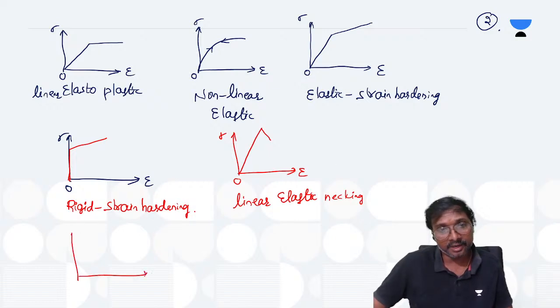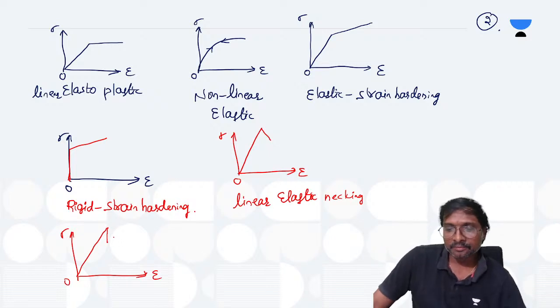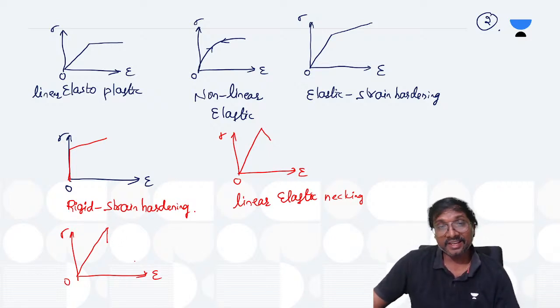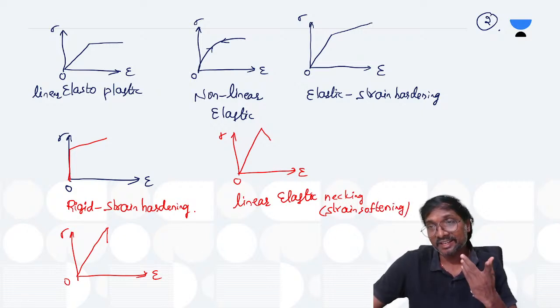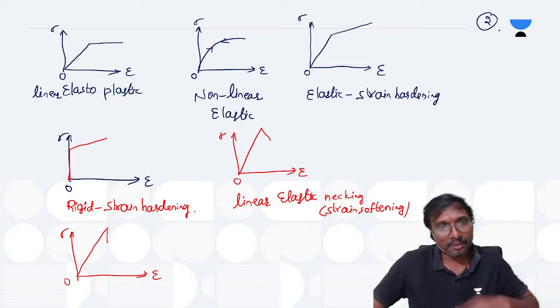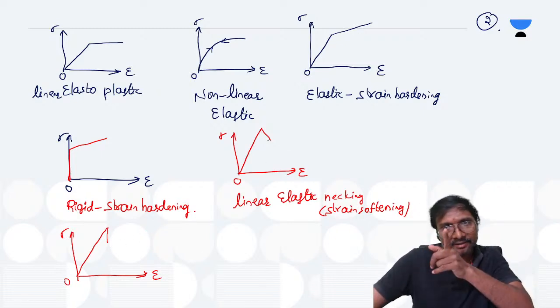In another manner, how can you take this? This is your stress strain, similar to this only it is present. Like this we are having a straight line, but it is exactly vertically downward. This is linear elastic necking, meaning linear elastic followed by strain softening only, no? Necking is nothing but where the neck is starting at the strain softening condition only, but it is exactly vertically downward instead of the right side.